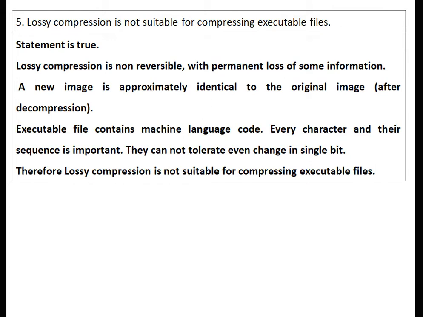Fifth, lossy compression is not suitable for compressing the executable file. Statement is true. Lossy compression is non-reversible with permanent loss of some information. A new image is approximately identical to the original image after decompression. An executable file contains machine language code. Every character and their sequence is important. They cannot tolerate even a change in a single bit. Therefore, lossy compression is not suitable for compressing executable files.